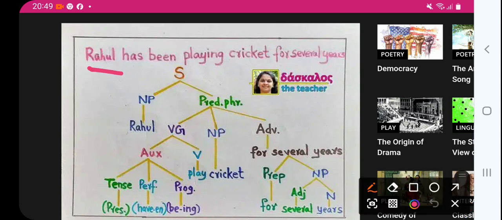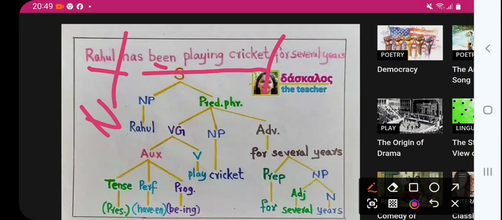Now, Rahul has been playing cricket for several years. Here immediately you can cut: one is a noun phrase, right? Then has been is a verbal group or verbal phrase, and then for several years is a prepositional phrase.